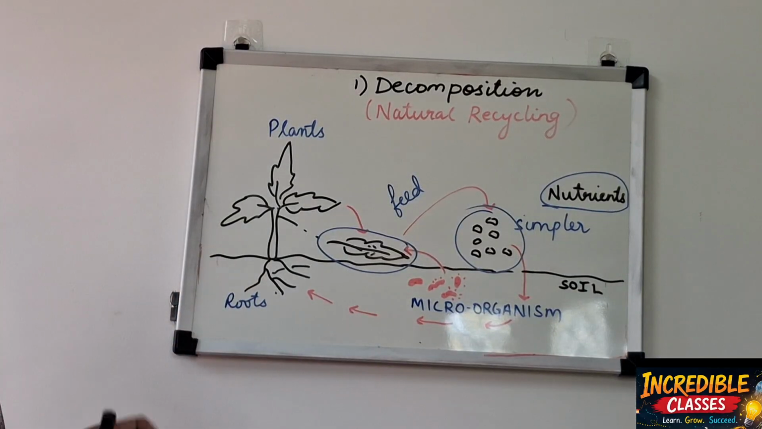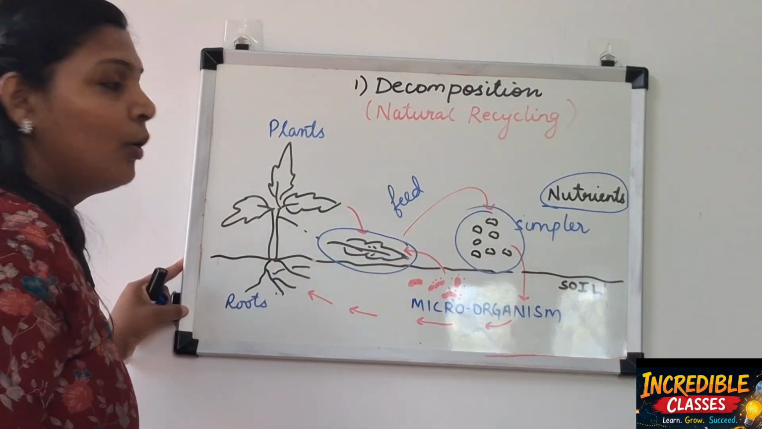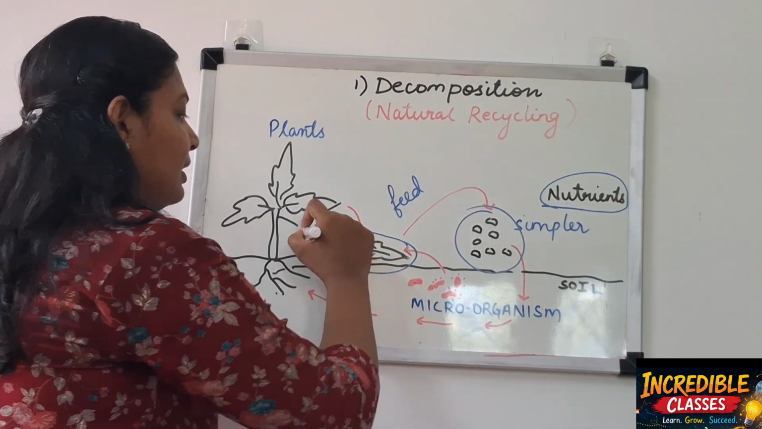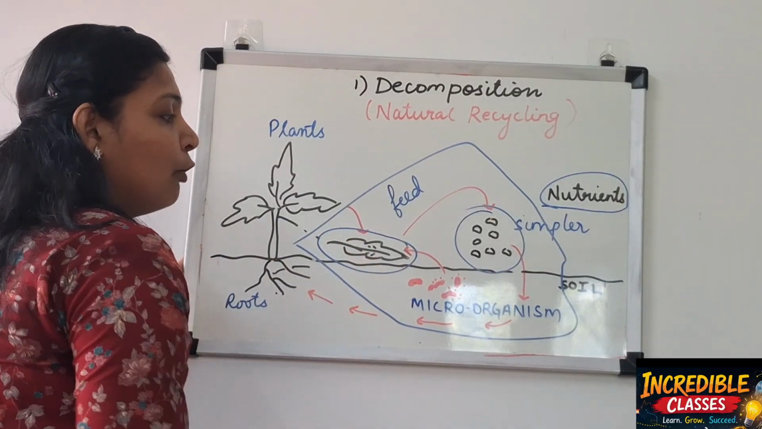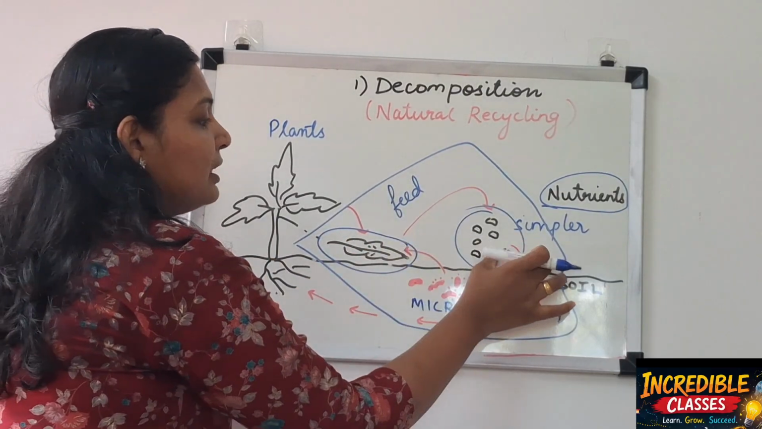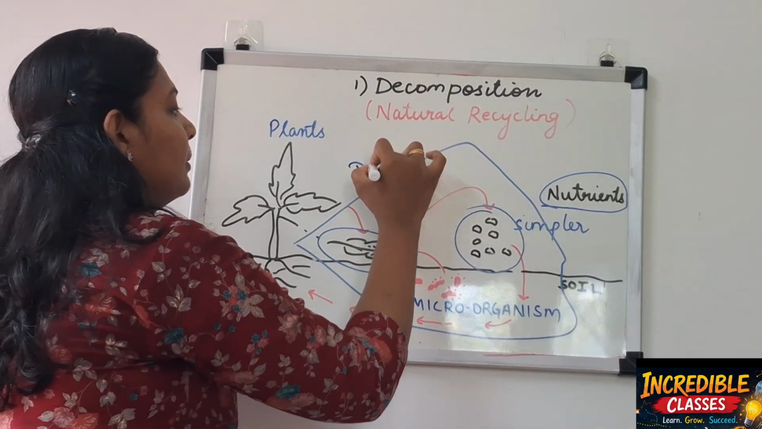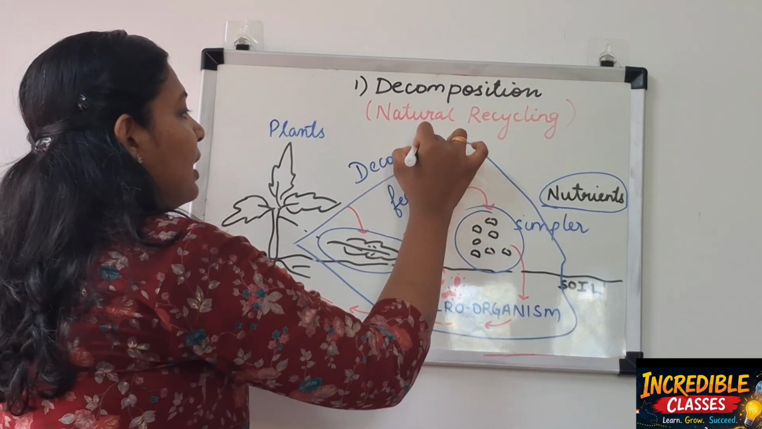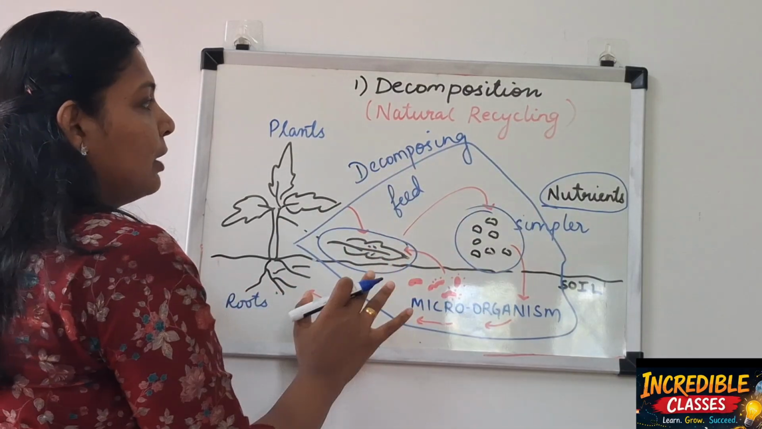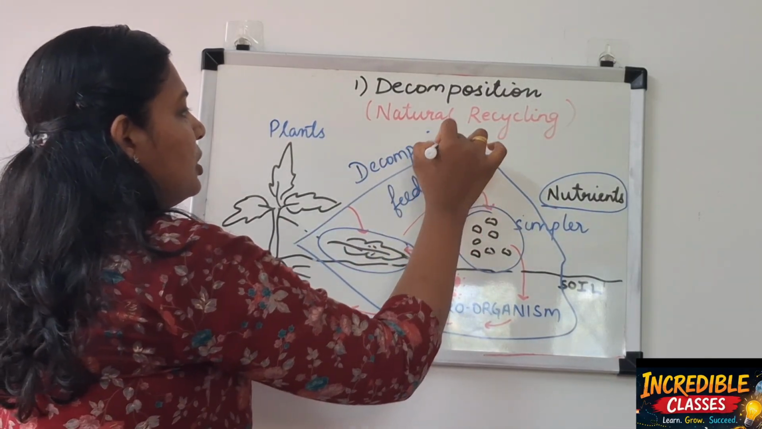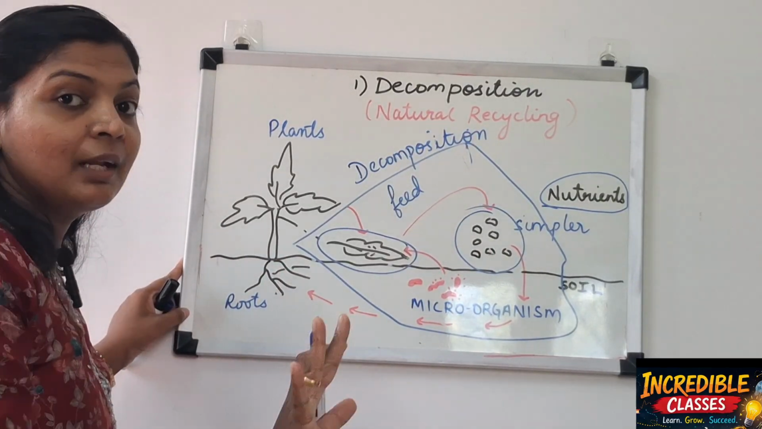And the conversion of this complex substance into simpler substance by the microorganisms, this part, the breaking down of complex substance into simple substances by microorganisms, we call it decomposition, or the microorganisms are decomposing. This whole process is decomposition. It's a natural recycling. Clear about decomposition?